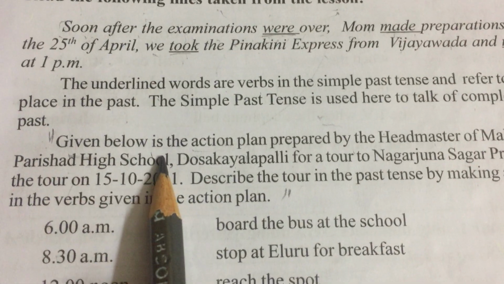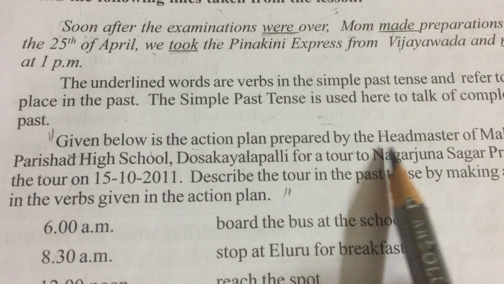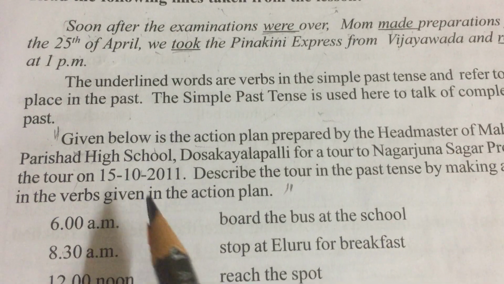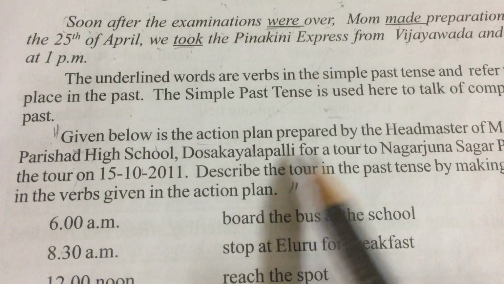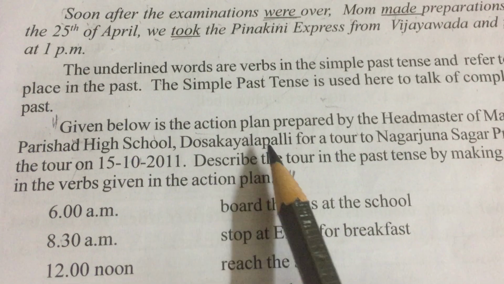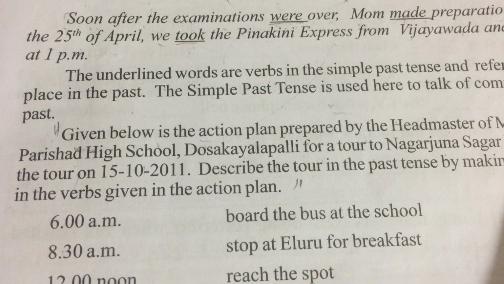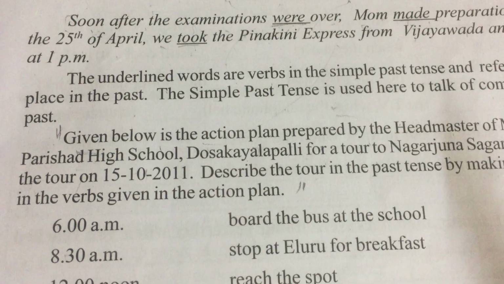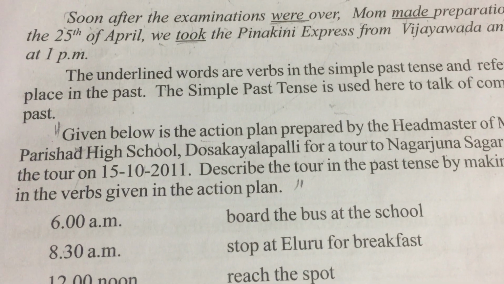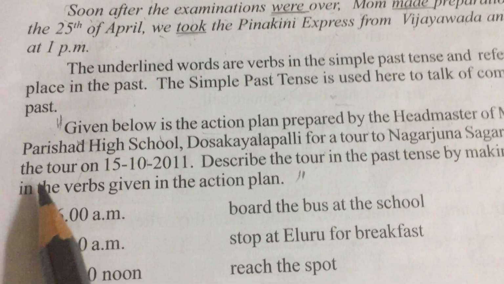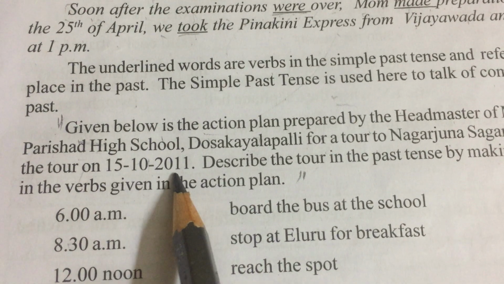So given below is the action plan prepared by the headmaster of Mahatma Gandhi Jilla Parishad High School. So this action plan is given by the headmaster of the school, Doskailpalli, for our tour to Nagarjuna Sagar project. So the school children are going on a tour to Nagarjuna Sagar project. So they had an action plan. They finished the tour on 15/10/2011.